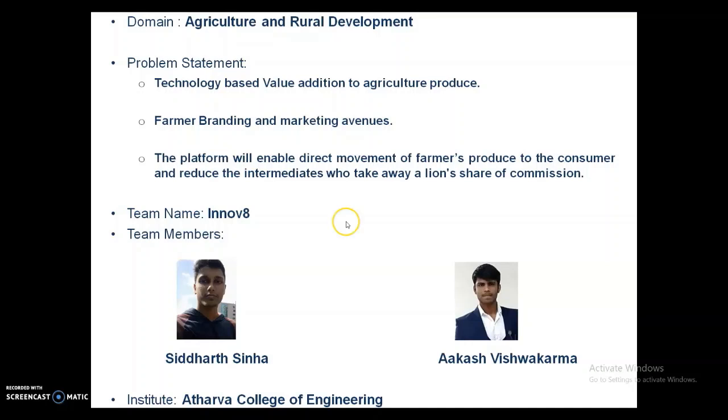The problem statement for the project is technology-based value addition to the agriculture produce. That is how technology can be used to improve the farmer's life and add value to their crop. So, farmer branding and marketing avenues, and the platform will eliminate the middleman. The middleman basically exploits the farmer and takes a huge share of their profit as commission. So we are directly connecting farmer and the buyer to maximize the farmer's profit and eliminate the middleman. Our team name is Innovate and we are from Atharva College of Engineering.